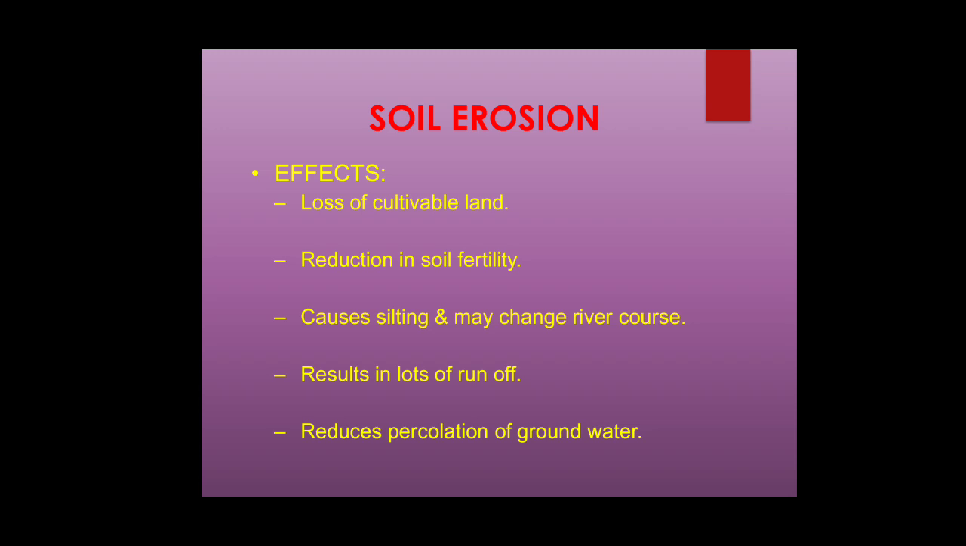Next, causes silting, which means if there is continuous silting in river basins, it will change the direction of the river to flow in some other path than the regular path, resulting in flooding. Results in lots of runoff, which means when the soil surface is without proper cover, it will result in increased runoff of water that directly affects the percolation of groundwater. The surface runoff water from rain will not be able to reach the groundwater through percolation properly.